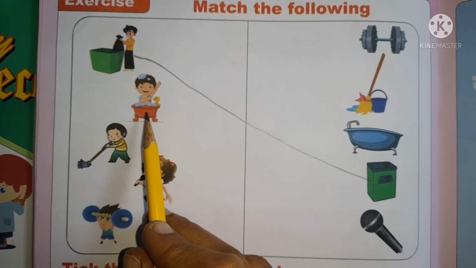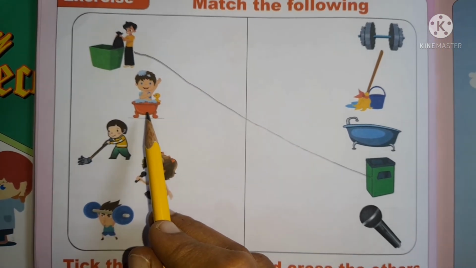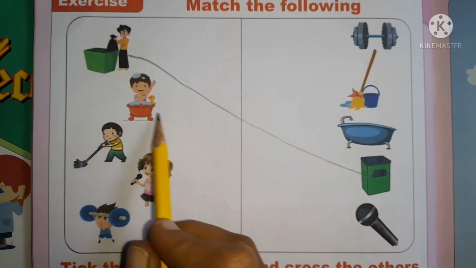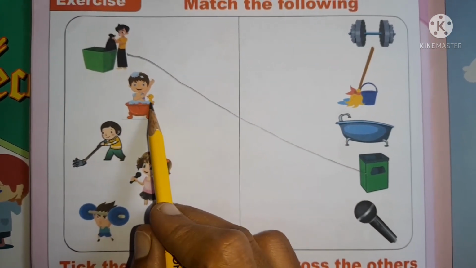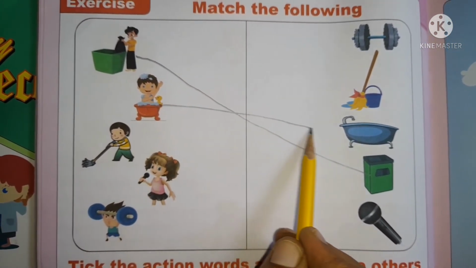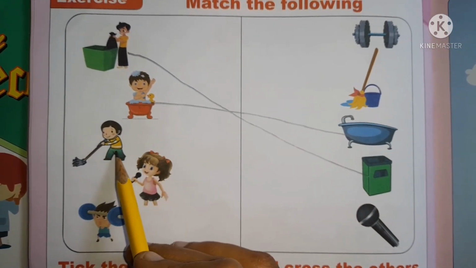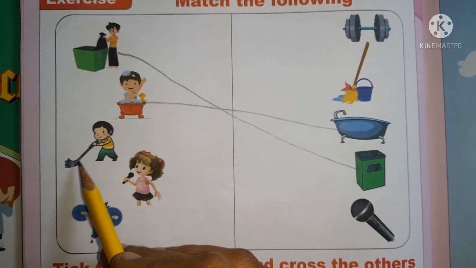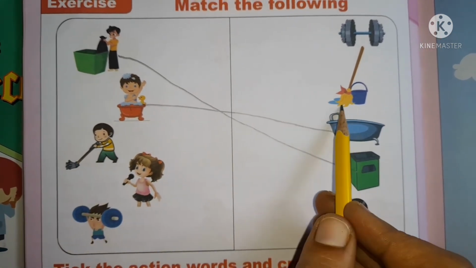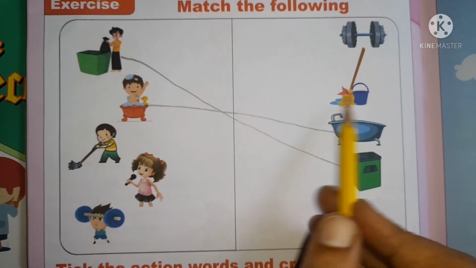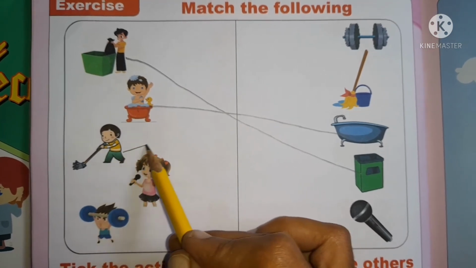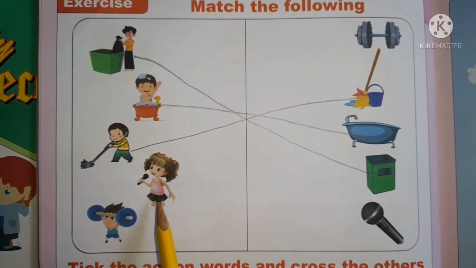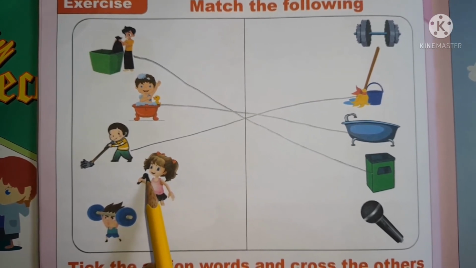Okay. What is this? You can see a child bathing in a bathtub. This is a bathtub. You can see the child here taking a bath. Match both of these. What is this child doing? He is cleaning the floor with a mop stick. Where is the mop stick here? The mop stick is here. Water is here with the bucket. So match both of these.